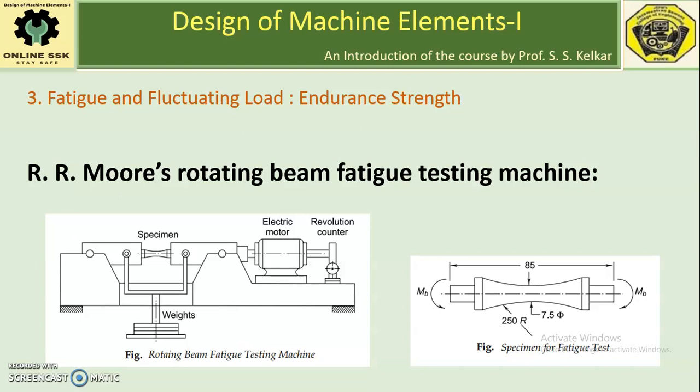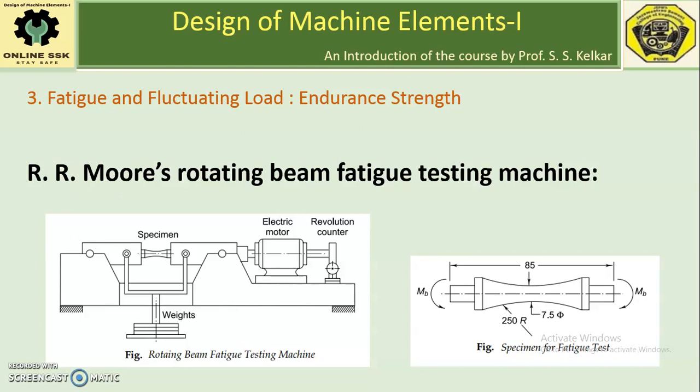So, for one specimen, we have the bending stress applied to the specimen and the number of cycles it has sustained before the failure.